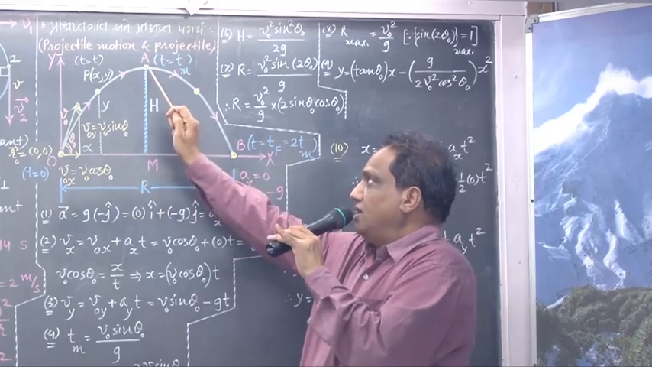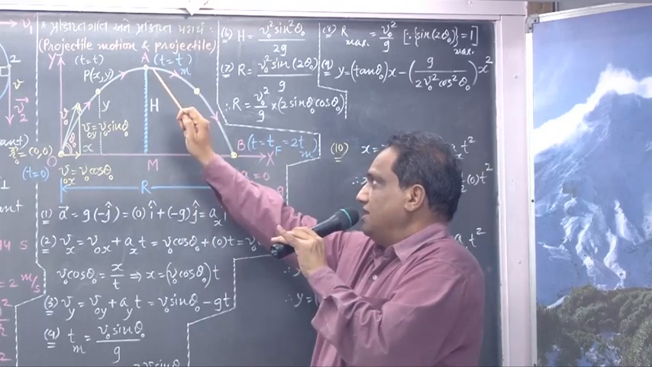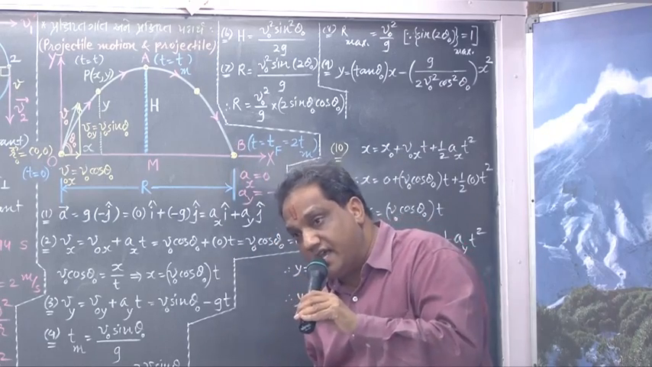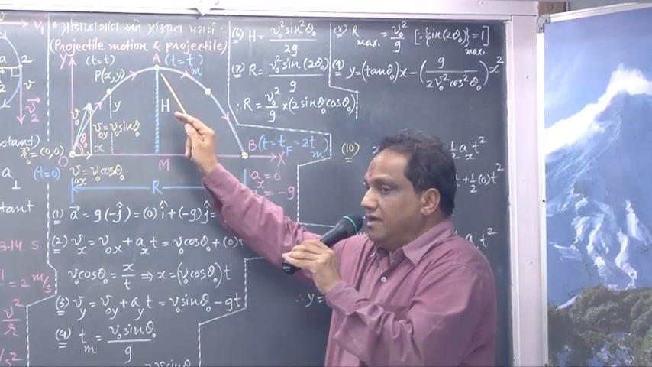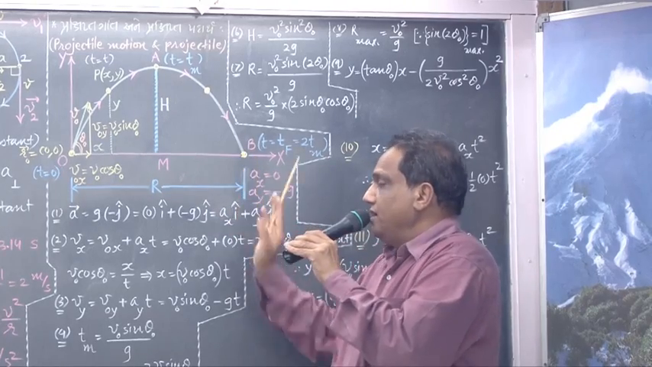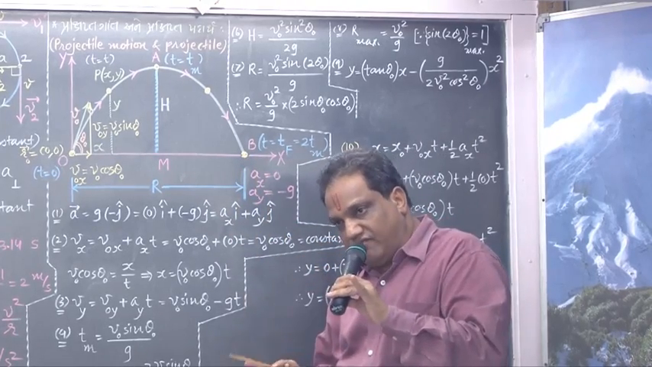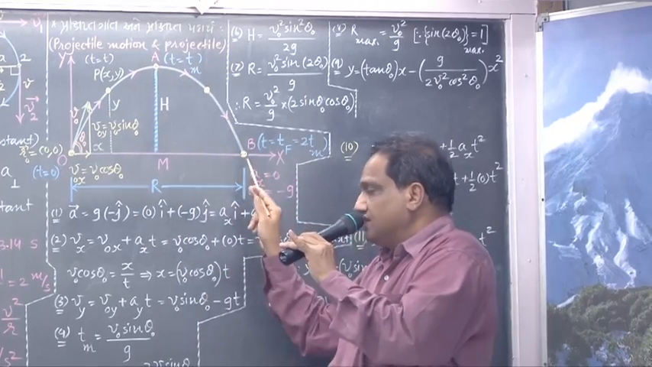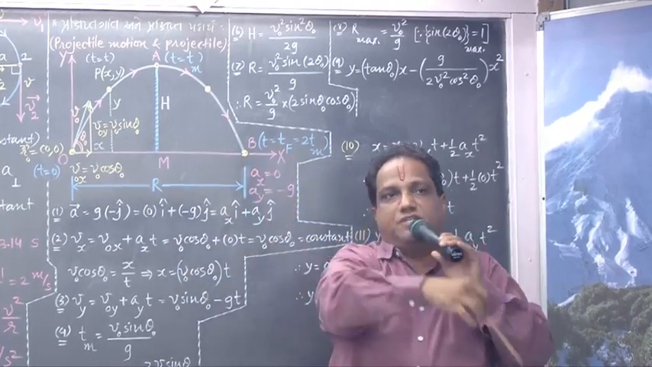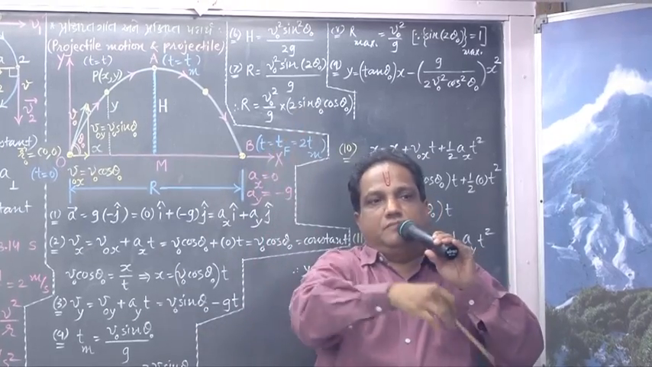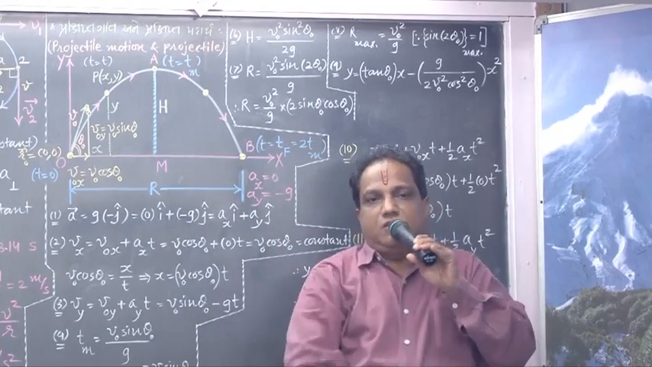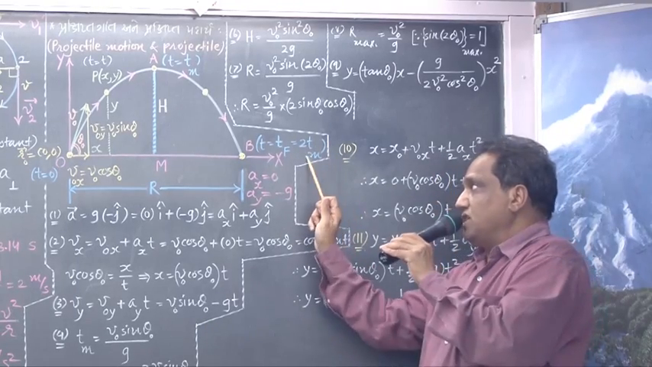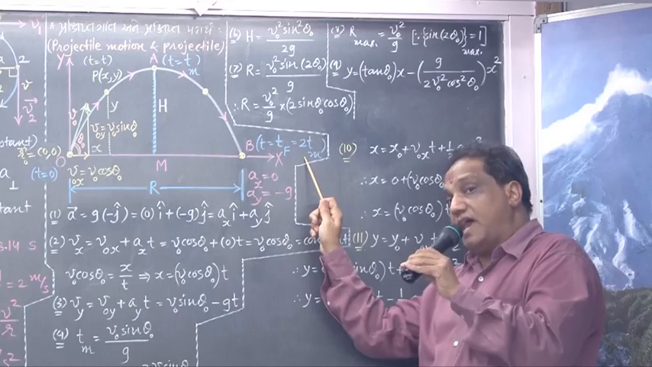From A to B, body is coming down, so it is descending. O to A, ascending. A to B, descending. We find that whatever time is taken for ascending, same time is taken for descending. So Tm plus Tm. So what is total time? 2Tm. For this much total time, body remains in air.